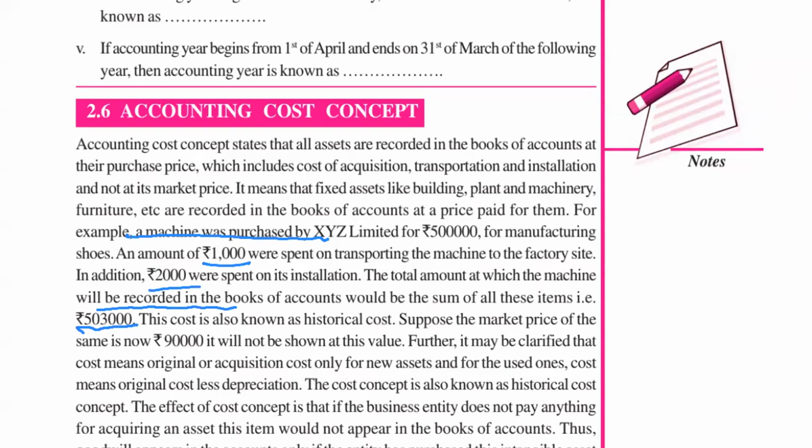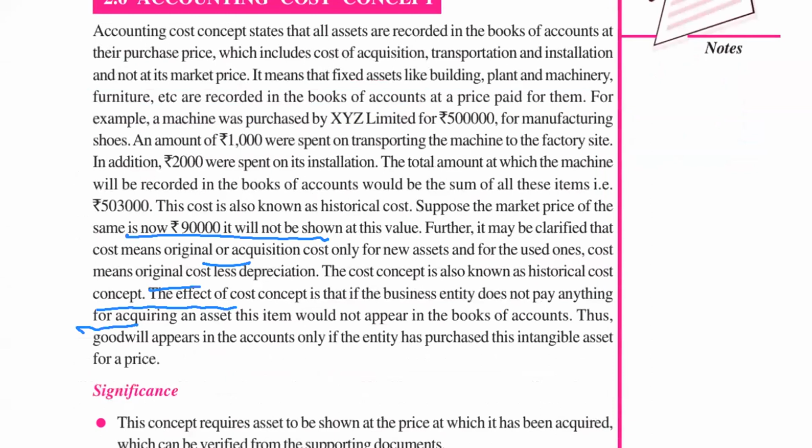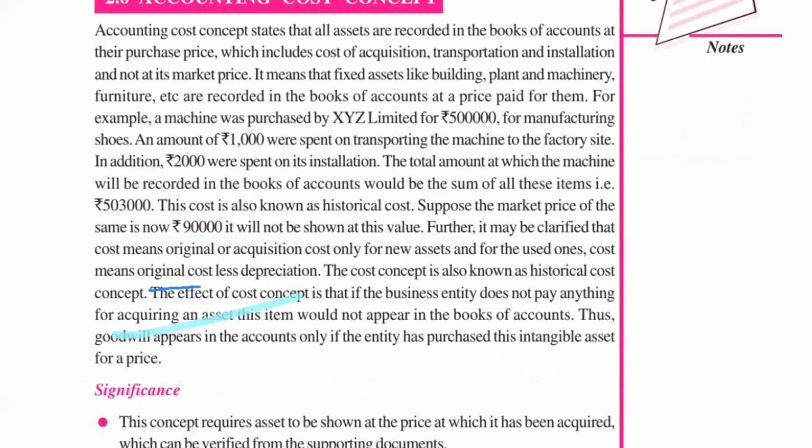For that, some adjustments are required. What is that? Further, it may be clarified that cost means original cost or acquisition cost only for a new asset, and for a used one, cost means original cost less depreciation.